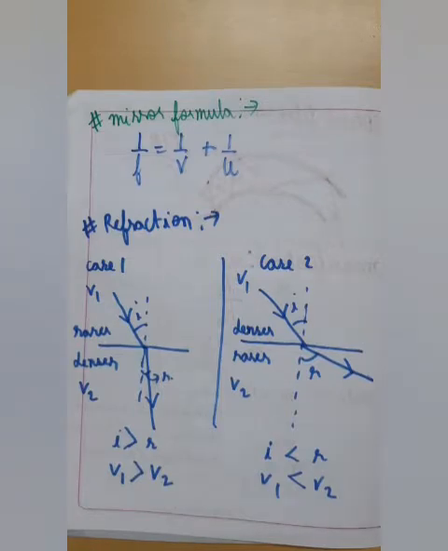Children, in a previous video, we have studied total internal reflection and what exactly reflection as a phenomenon means. Now, today we are going to study refraction. So, what is refraction? When a light ray travels from one medium to another, it bends either towards the normal or away from the normal. That is, it deviates from its path. This phenomenon is known as refraction, but then we'll discuss the cases of refraction one by one.